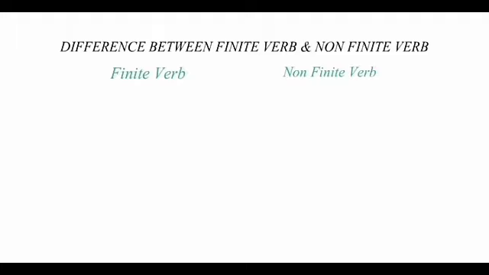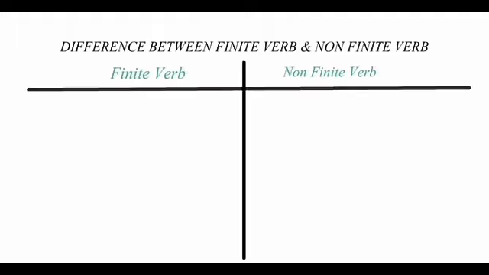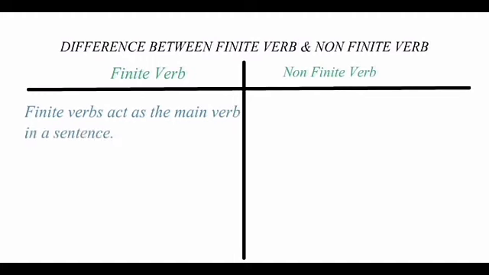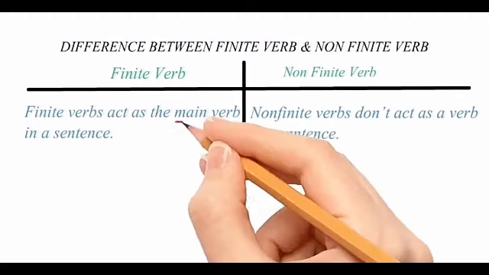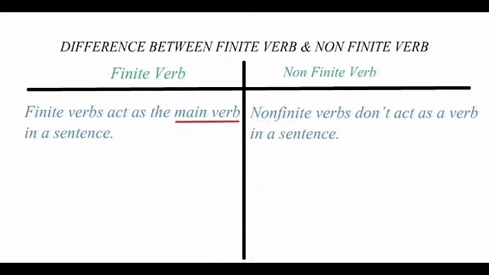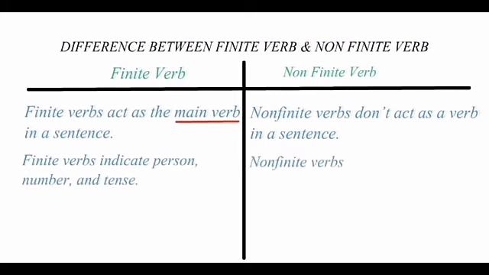I hope as of now you got an idea of what is finite verb and what is non-finite verb. Now let's revise them by jotting down the difference between both. Finite verbs act as the main verb in a sentence, whereas non-finite verbs don't act as a verb in a sentence. I have already told you that finite verb most of the time is known as main verb.